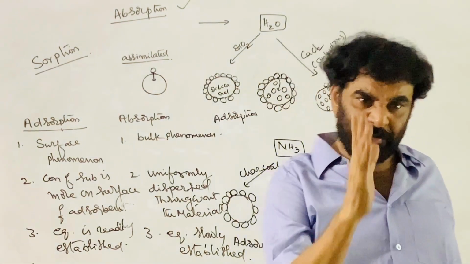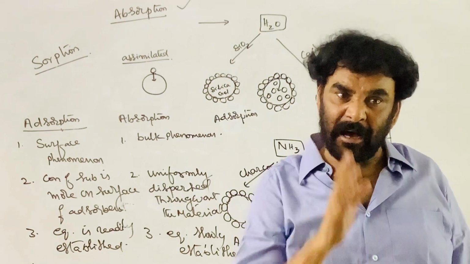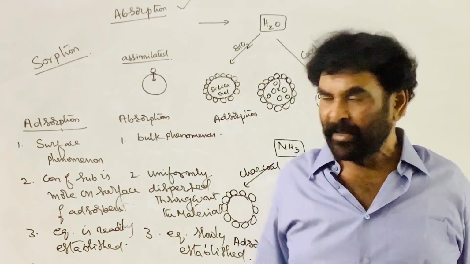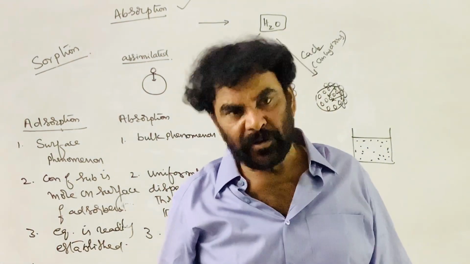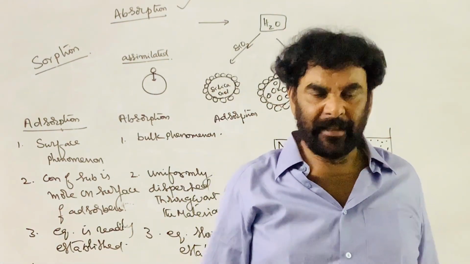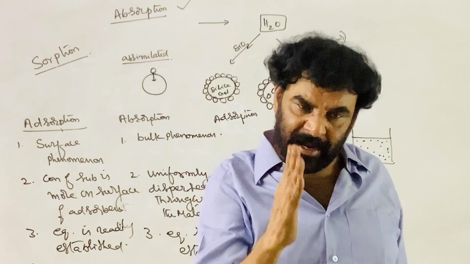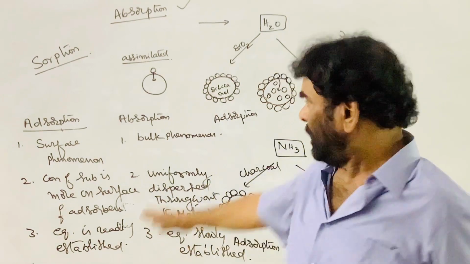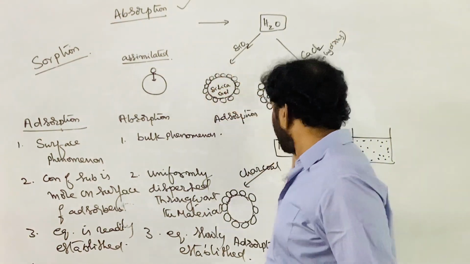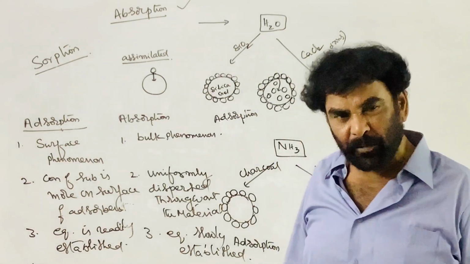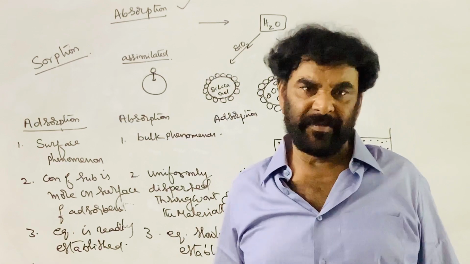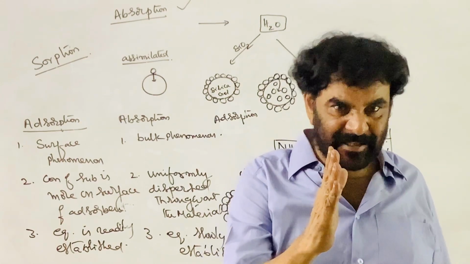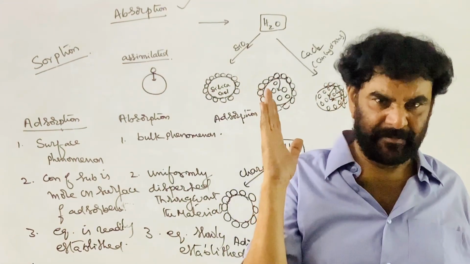The hydrogen which is inside the particle is called the absorbed hydrogen, and that which is held up on the surface is called the adsorbed hydrogen. Both adsorption as well as absorption are taking place when the hydrogen is passed over the charcoal. So this phenomenon is an example of sorption.